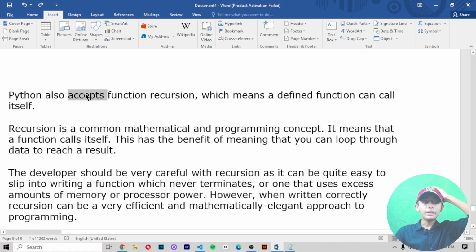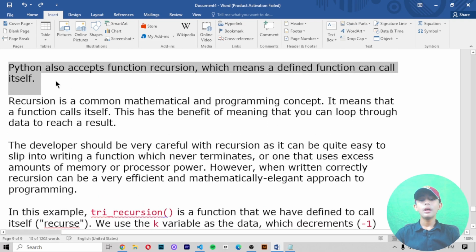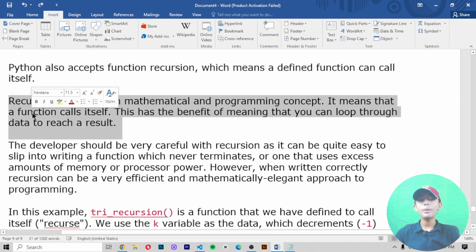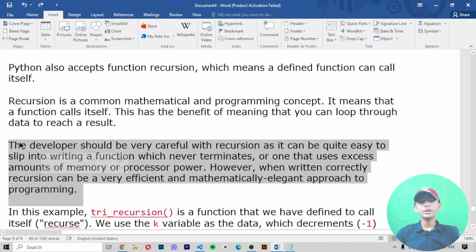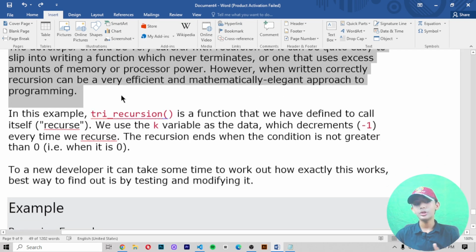Recursion. Python also accepts function recursion, which means a defined function can call itself. Recursion is a common mathematical and programming concept. It means that the function calls itself. This has the benefit that you can loop through data to reach a result. The developer must be very careful with recursion. It can be quite easy to slip into writing a function which never terminates, or one that uses excess amounts of memory or processor power. However, when written correctly, recursion can be a very efficient and mathematically elegant approach to programming.